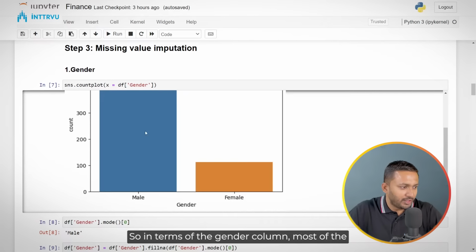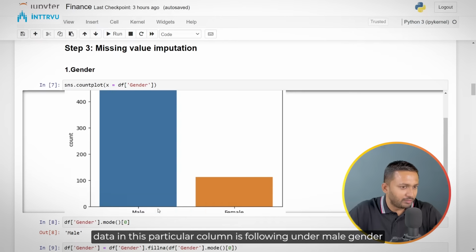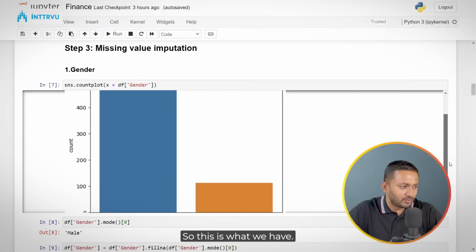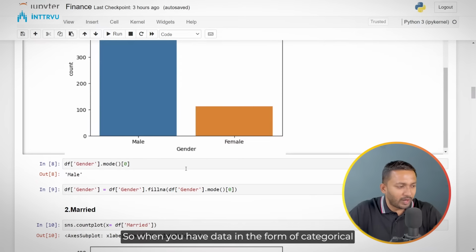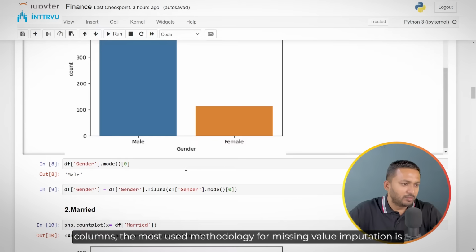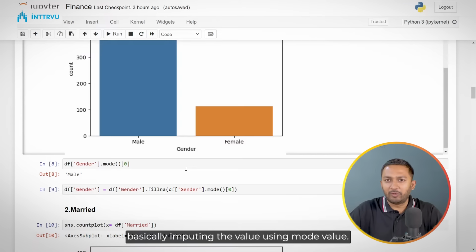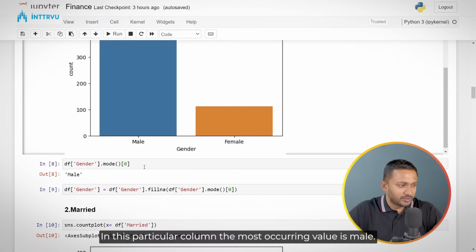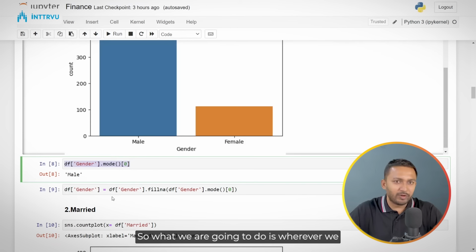In terms of the gender column, most of the data in this particular column is falling under male gender. And then we also have a few female applicants as well. So when you have data in the form of categorical columns, the most used methodology for missing value imputation is imputing the value using the mode value. The mode value is the most occurring value in that particular column. In this particular column, the most occurring value is male. So wherever we have a missing value in column gender, we are going to impute that value using the value male.